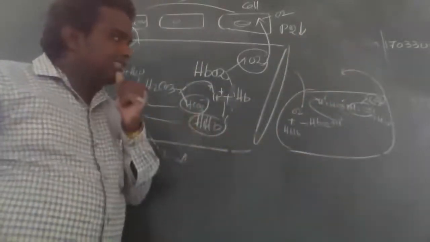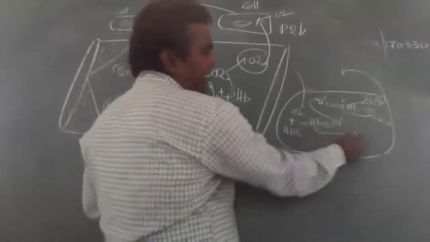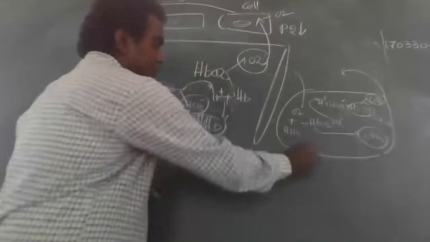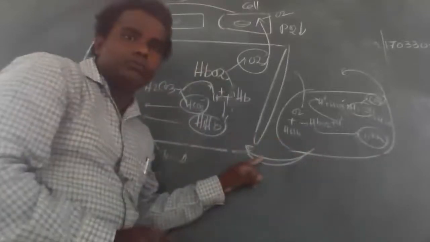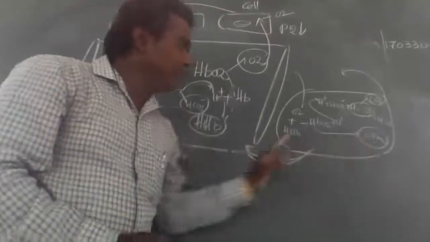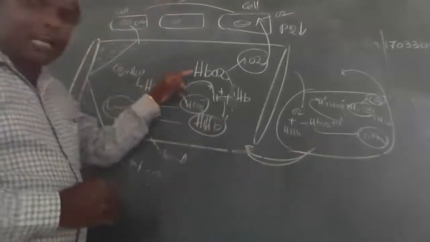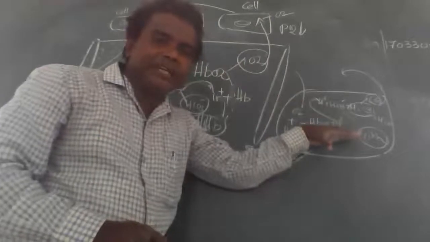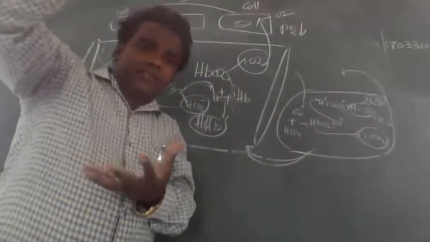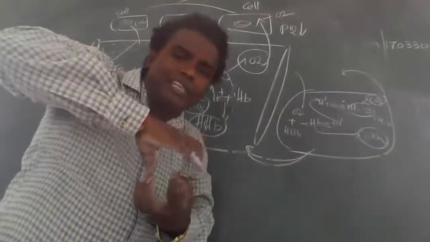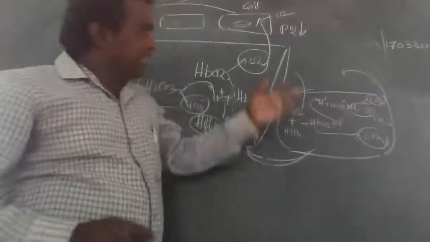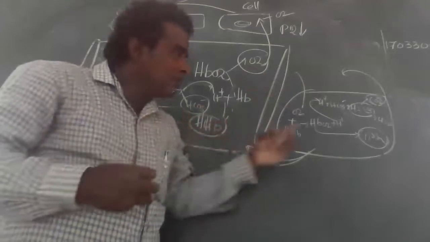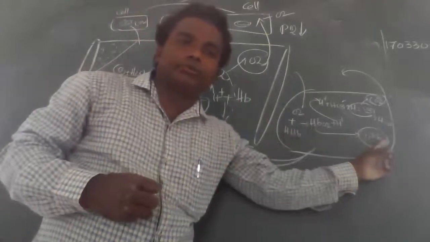So this hemoglobin reaches what? Tissue. Already told you, it reaches the tissue. This oxyhemoglobin reaches the tissue. But in the tissue, what happened? The reaction in the lungs takes place when PO2 is high, that means partial oxygen pressure is higher. In that condition, the oxygen binds loosely with hemoglobin to form oxyhemoglobin, which reaches the tissue.